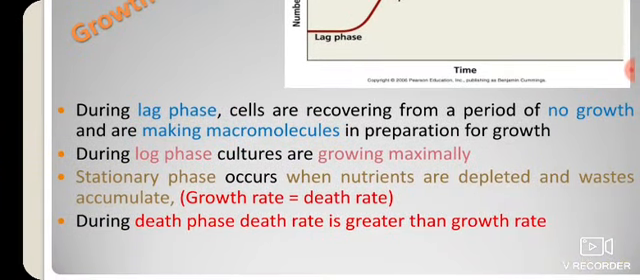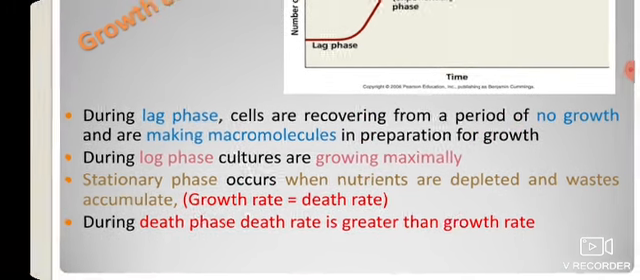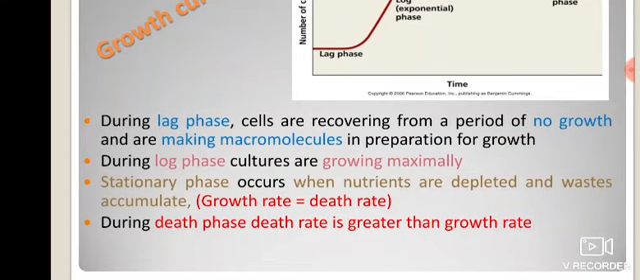During the first, lag phase, the cells are recovering from a period of no growth and making macromolecules in preparation for growth. Here we can observe in the graph that the line is quite straight. So why is it straight in this situation?